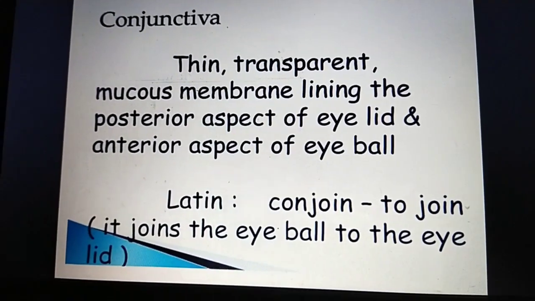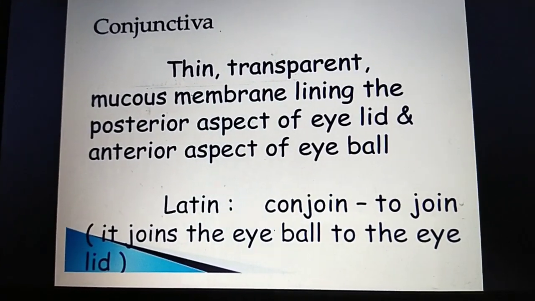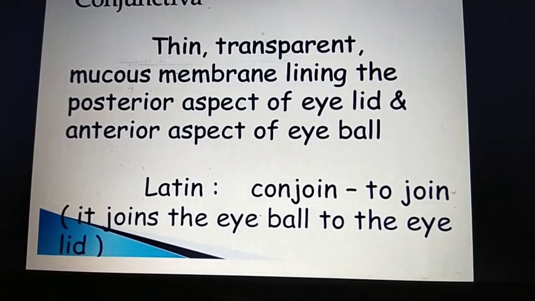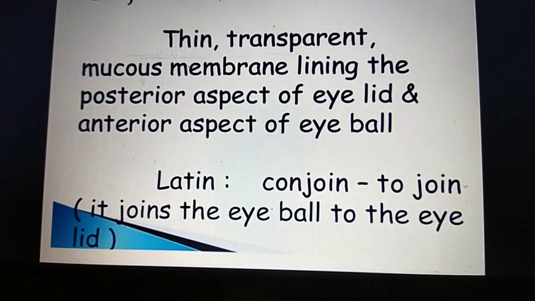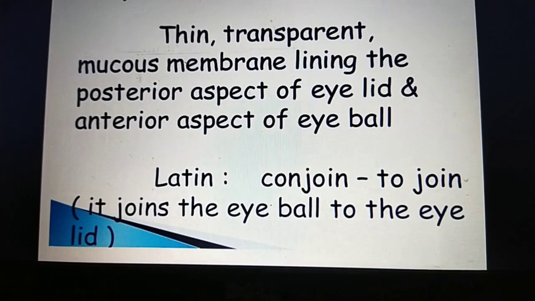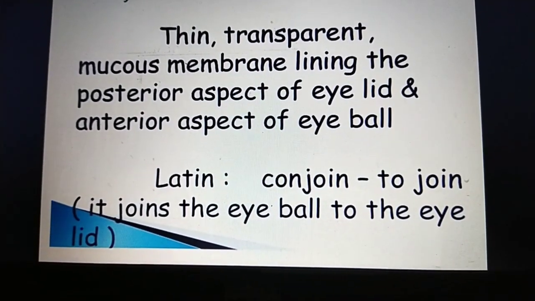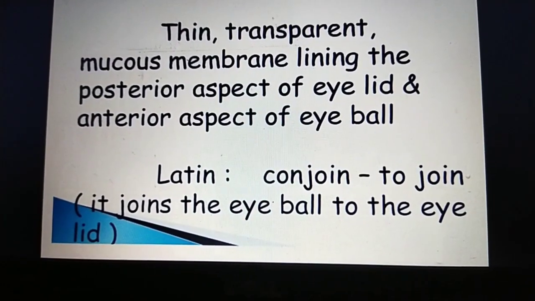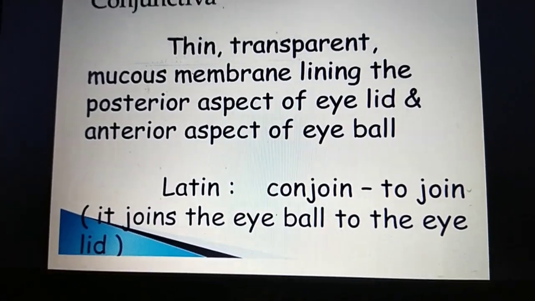Okay, now we can go for the conjunctiva. I already told you, the name conjunctiva only denotes conjoin, meaning to join. This conjunctiva is a mucous membrane. It joins the eyeball to the eyelids.